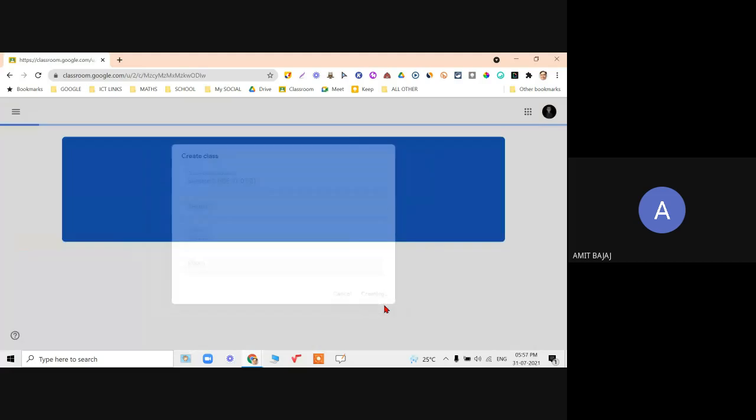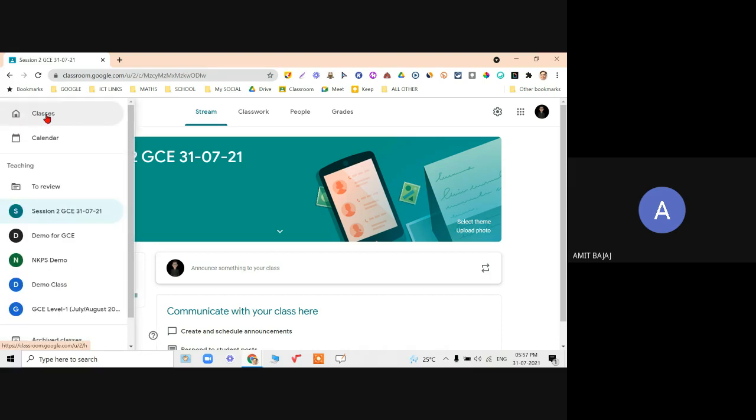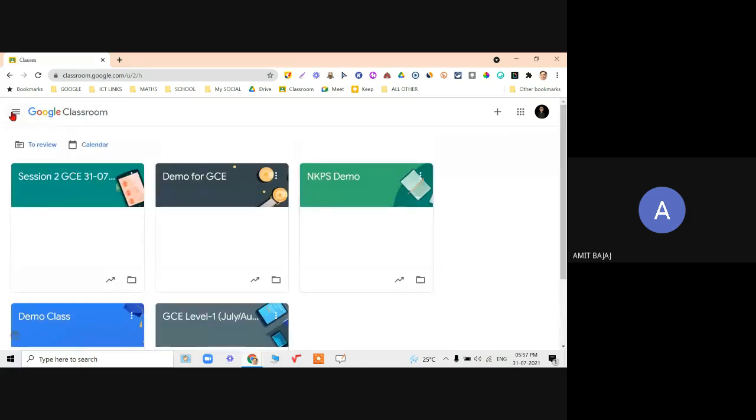Again, there is a Google Classroom app available from the Play Store. You should download that. Once this class is created, check it out. At the top, this is the class name with a hyperlink. When I click on these three lines, the main menu, click on this. You have all your classes available.